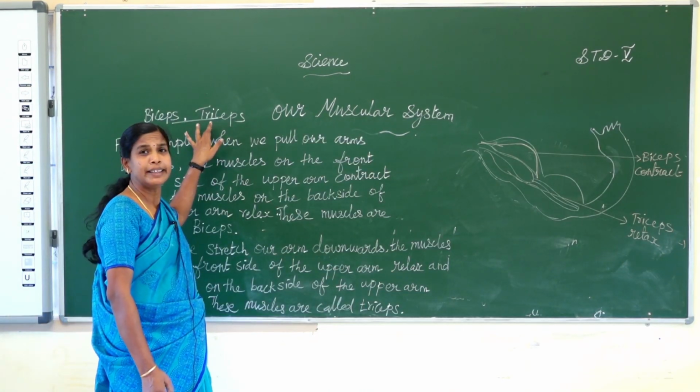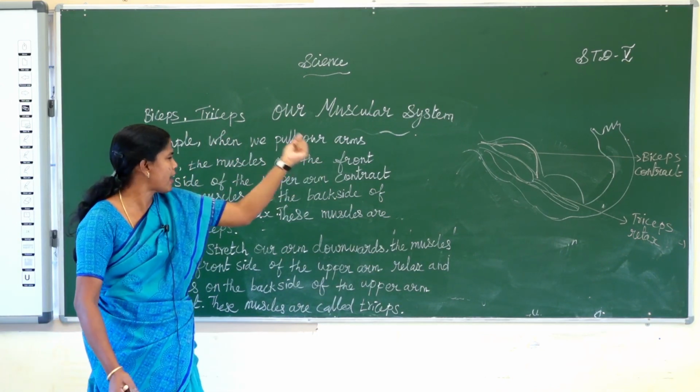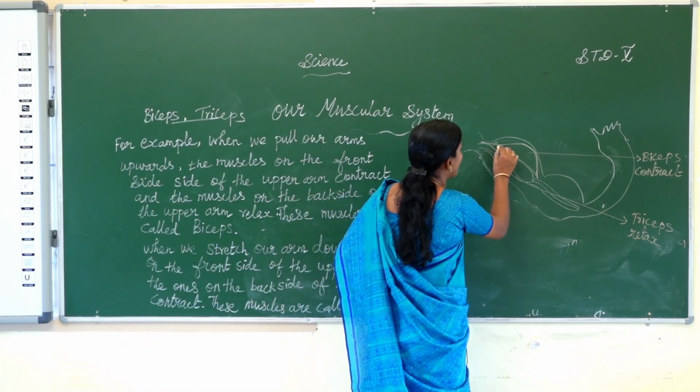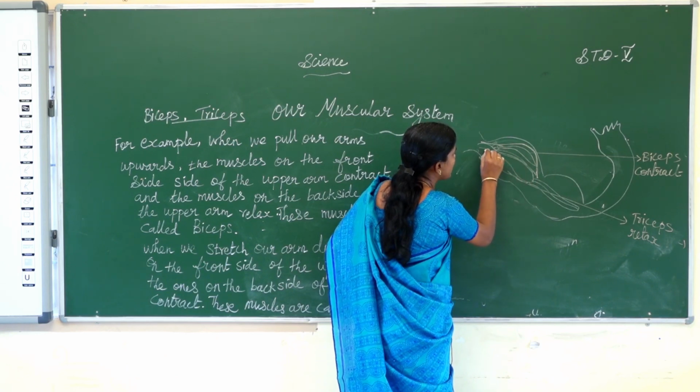Biceps muscles and triceps muscles. For example, when we pull our arms upwards, see the picture.